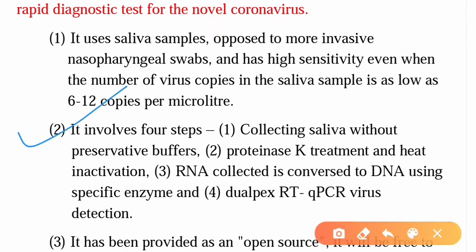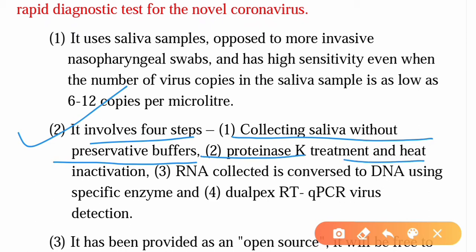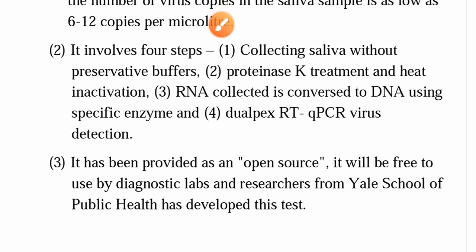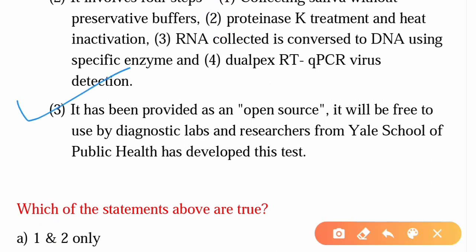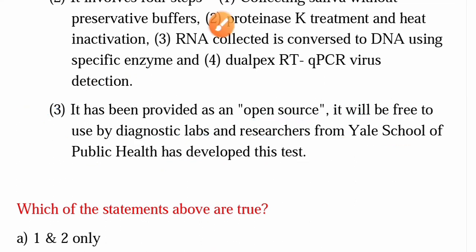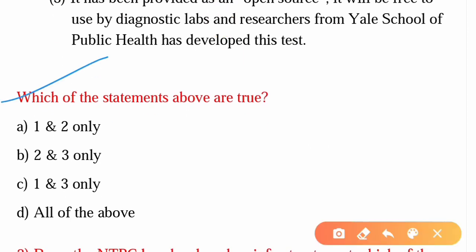The second statement is: it involves four steps. First, collecting saliva without preservative buffers. Second, proteinase K treatment and heat inactivation. Third, RNA collected is converted to DNA using a specific enzyme. And fourth, dual-plex RT-qPCR virus detection. The third statement is: it has been provided as open source, so it will be free to use by diagnostic labs and researchers. Yale School of Public Health has developed this test. So the question is, which of the above statements are true.